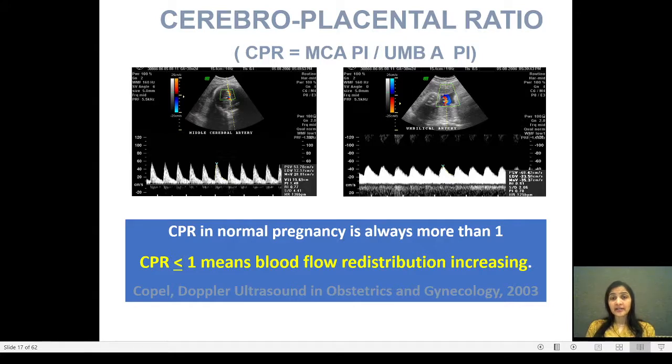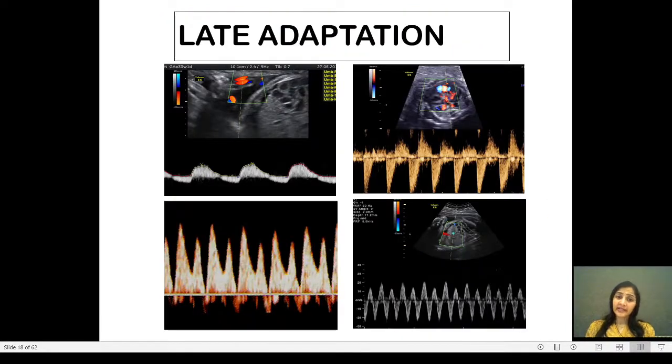The first and the earliest predictor of reduced blood supply to the baby is altered cerebroplacental ratio. So there can be instances where we may have a normal umbilical artery Doppler and a normal MCA, but the ratio between umbilical artery and the MCA can be abnormal, and that is a predictor for onset of placental disease and bad outcomes. So in normal pregnancies, the CPR should always be more than 1. A CPR which is less than 1 means that the blood flow redistribution is increasing and progressively will lead to poorer outcomes. Then comes the late adaptation.